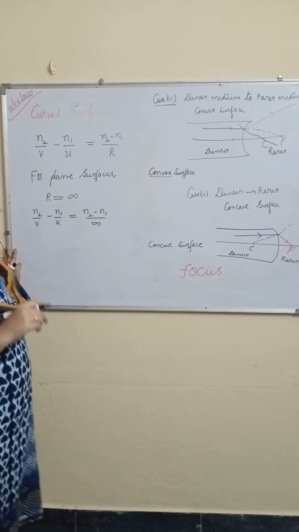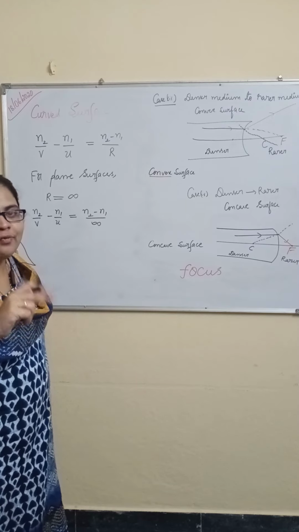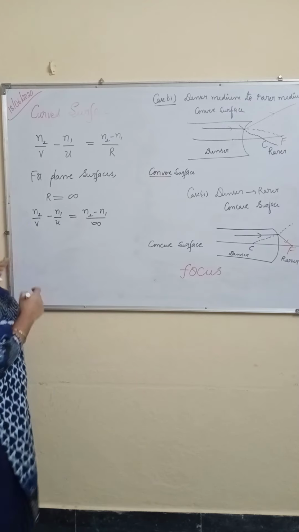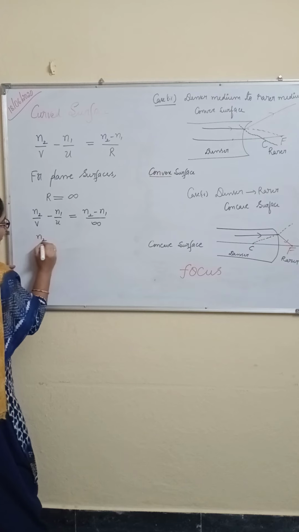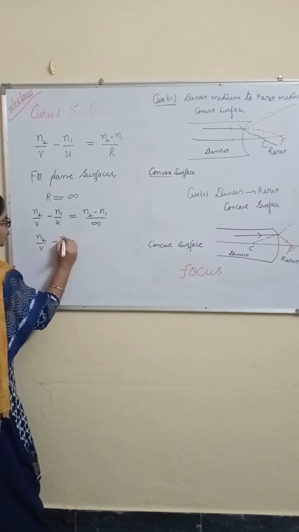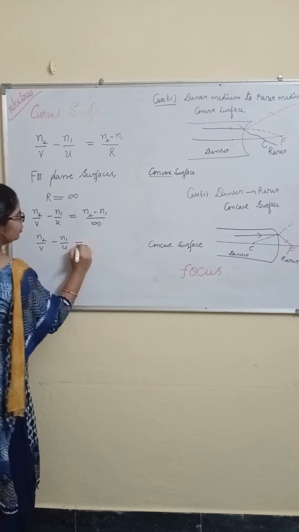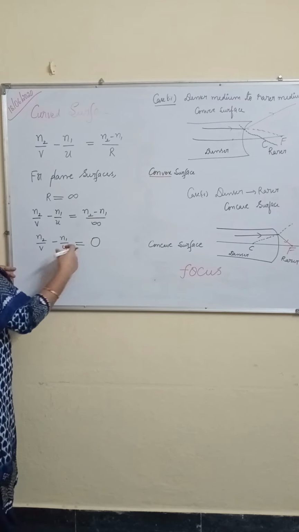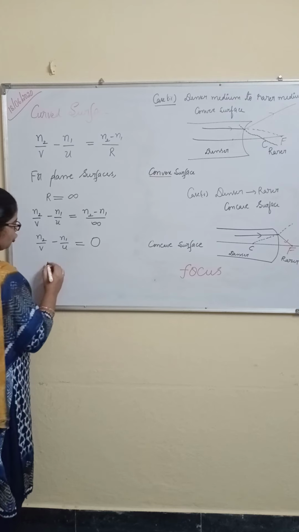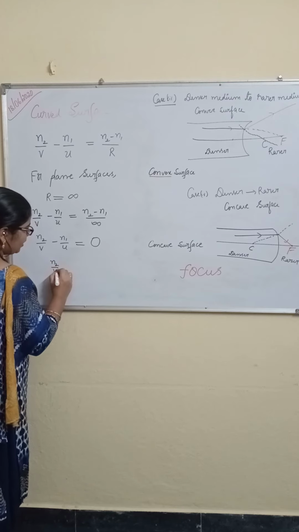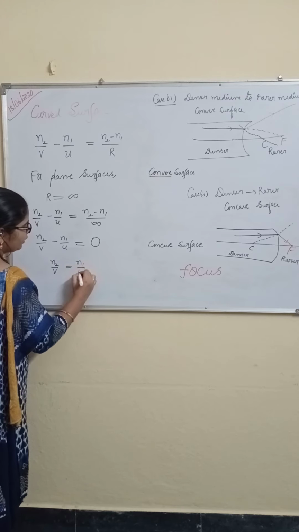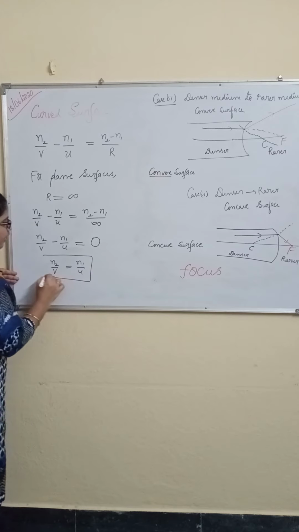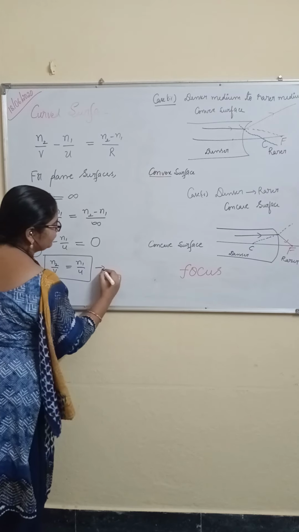If infinity is in the denominator, the whole value becomes 0. Therefore, N2 by V minus N1 by U is equal to 0. This is minus; when it comes to the other side, plus. So N2 by V is equal to N1 by U. This is the plane surface formula.